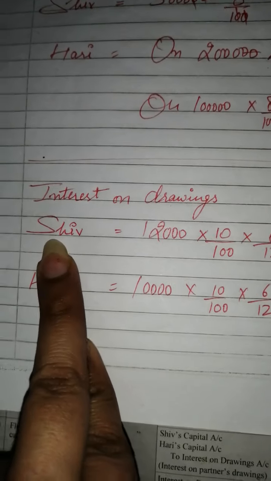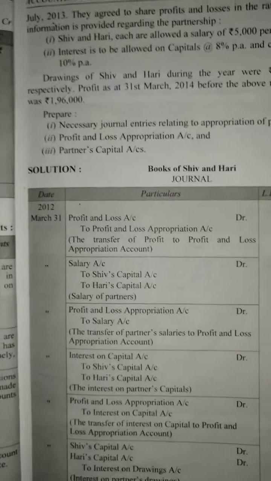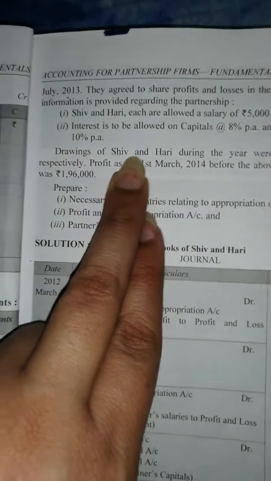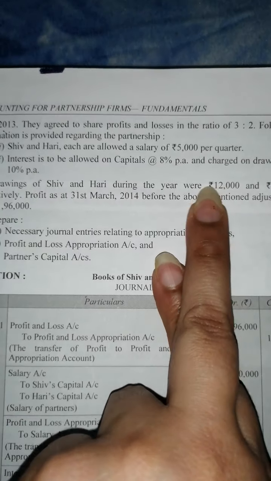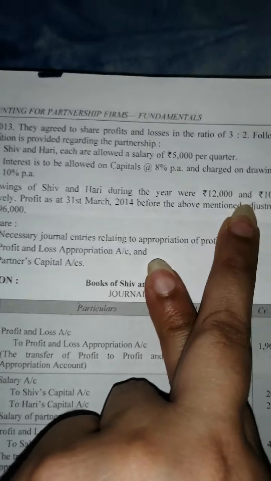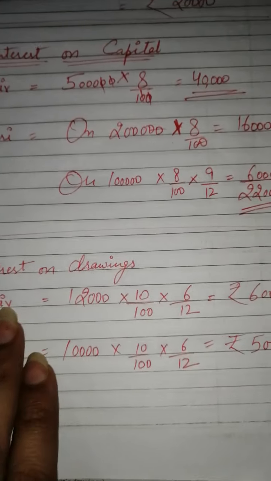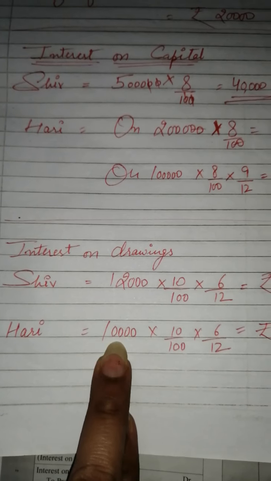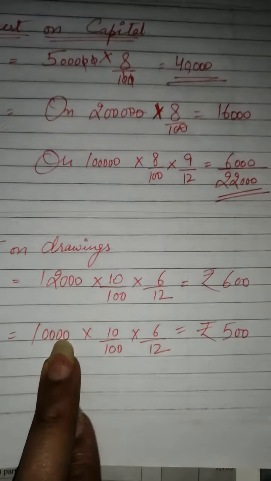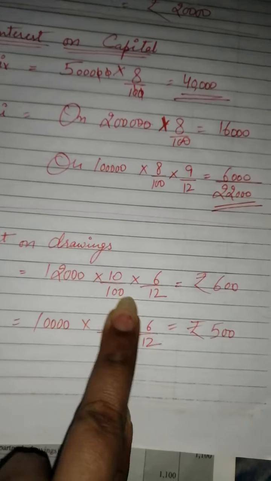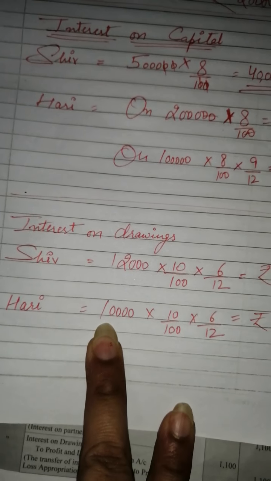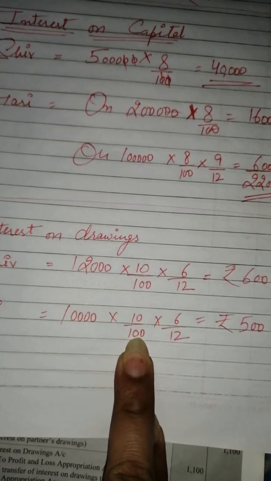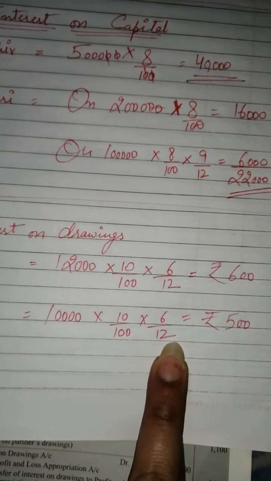See, drawings of Shiv and Hari during the year were 12,000 and 10,000. Shiv has withdrawn 12,000 and Hari has withdrawn 10,000. So Shiv will be charged interest on drawing on rupees 12,000 and Hari on rupees 10,000. Shiv will give interest on drawing of rupees 600 for the 6 months, and Hari, on rupees 10,000 at the rate of 10% per annum, will give rupees 500 for the 6 months.